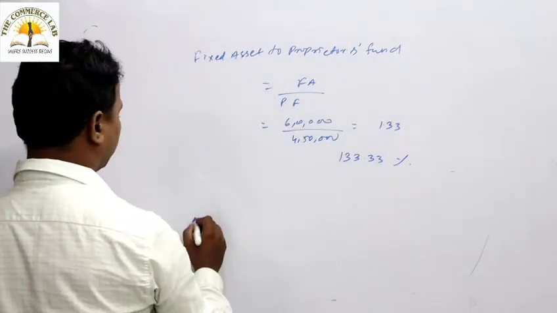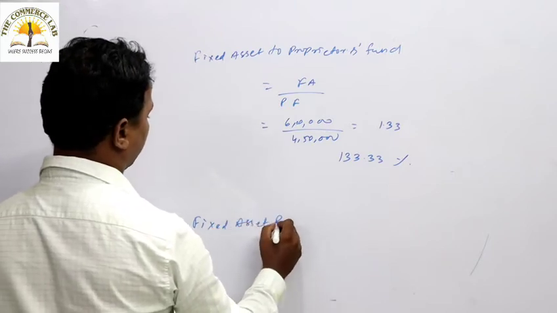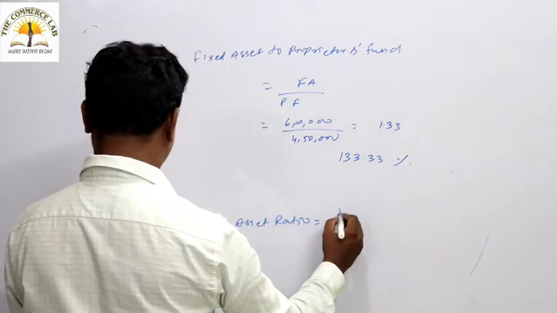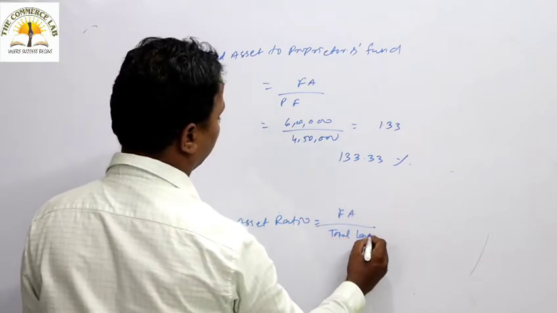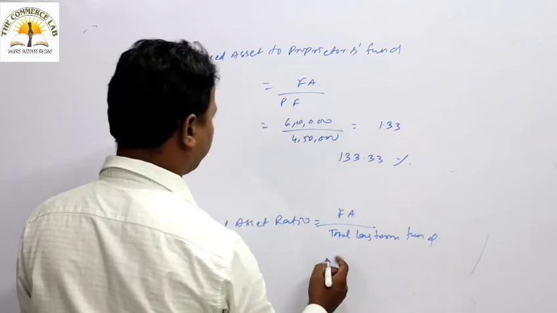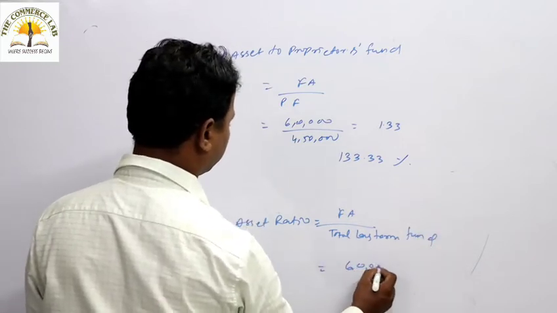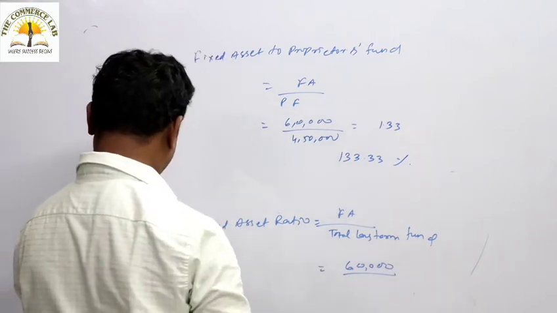Thereafter, fixed asset ratio. How can it be calculated? The fixed asset by total long term fund. So fixed asset, how much? The fixed asset is 6 lakh given in the question. Total long term fund, we already calculated.